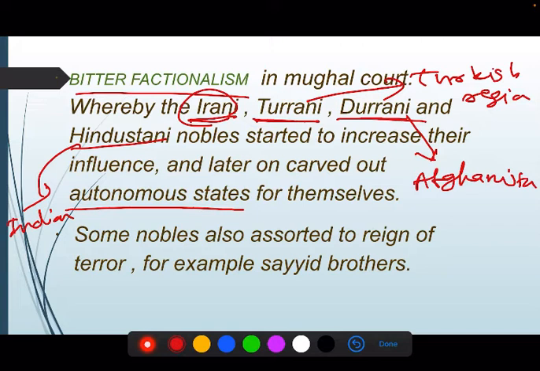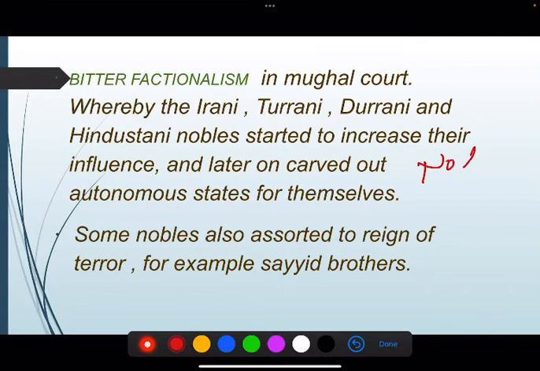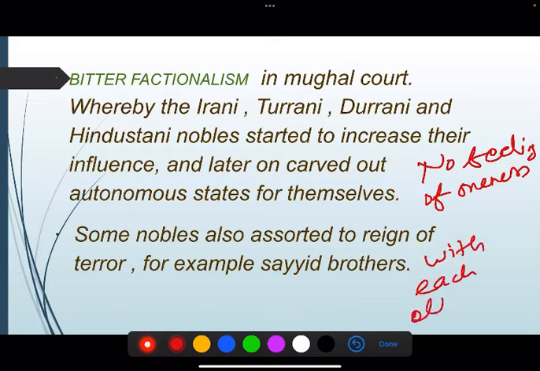They were fighting, and they were supporting each other based on family ties. So you can say there was no feeling of oneness. They were fighting with each other. So this made the empire weak.